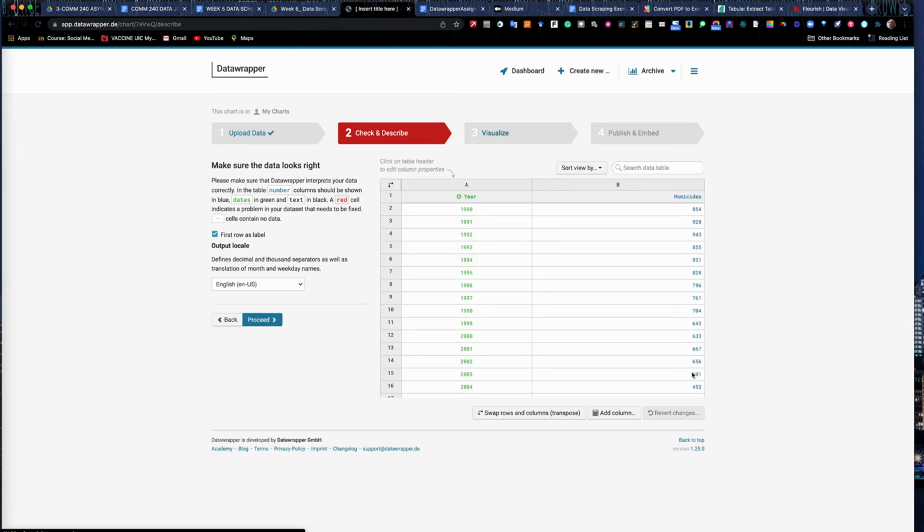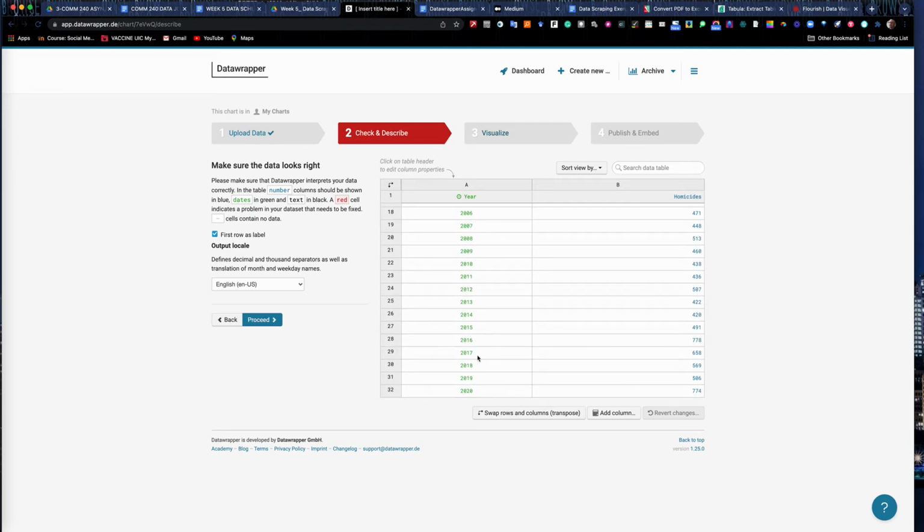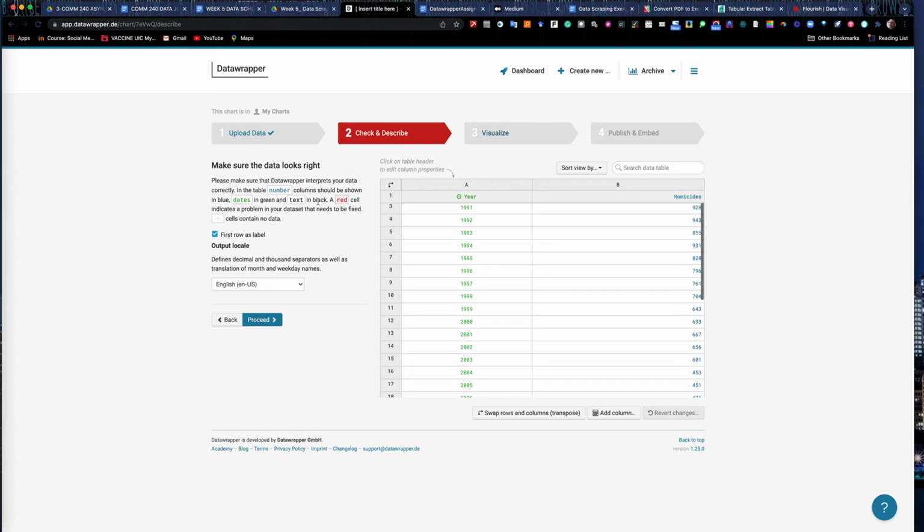And wait a second, because it does take a second for it to load. Everything should appear in green and blue here if all things are kosher. If there was missing data or something was garbled or didn't come through cleanly, you'd see a little red cell there showing that there's an error. And sometimes your data comes through and it's dirty.